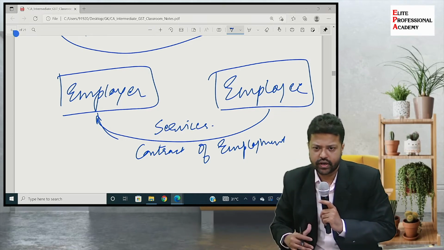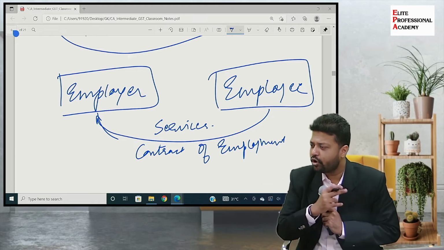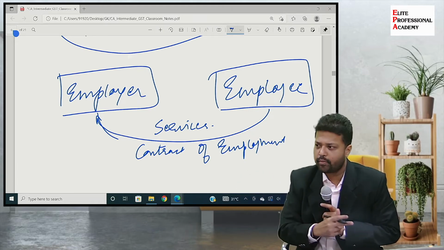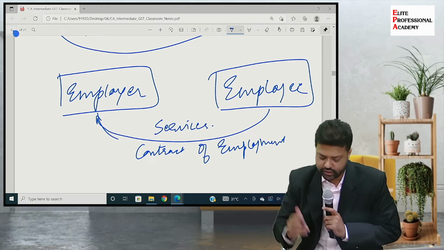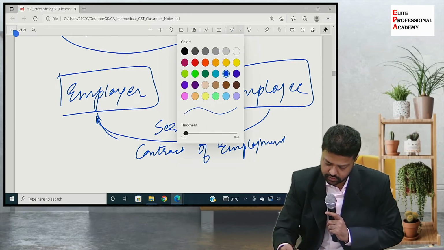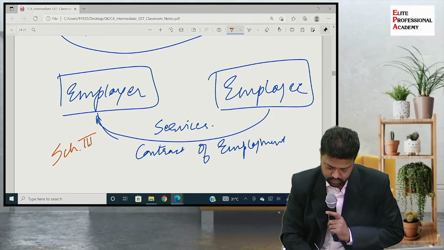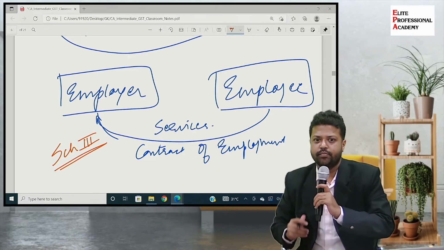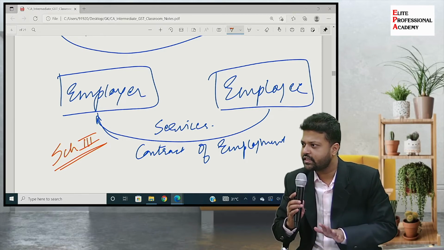Service contract. Okay, so whatever services are given under the contract of employment, under the engagement of employment, under the scope which is defined in the employment agreement, those are covered by Schedule 3. Means neither to be treated as supply of goods nor to be treated as supply of services.